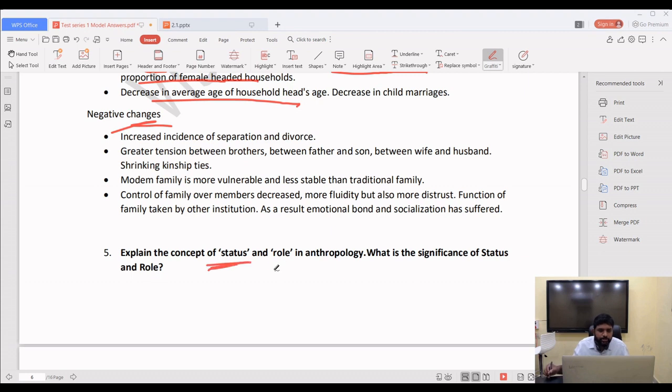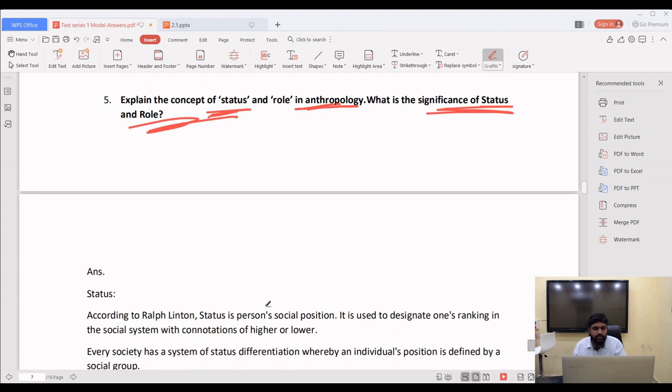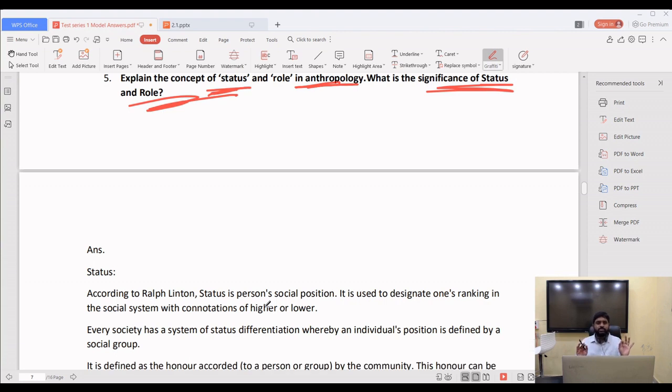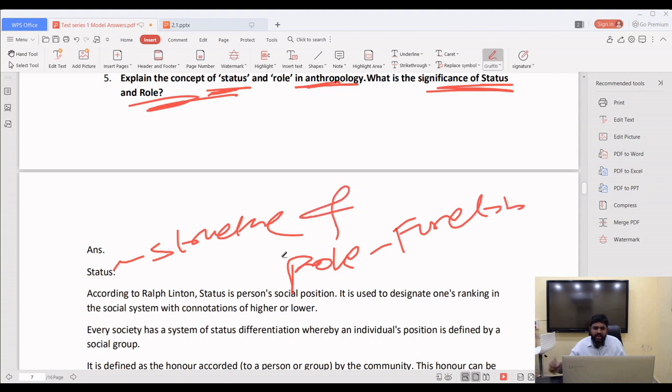Next, explain the concept of status and role in anthropology. What is the significance of status and role? Simple. Status means position, which means structure. Whereas role means action, what he needs to do. Role means function. So he is asking about the interrelationship between structure and function. Status, function. Explain the concept of status and role in anthropology. What is the significance of status and role?